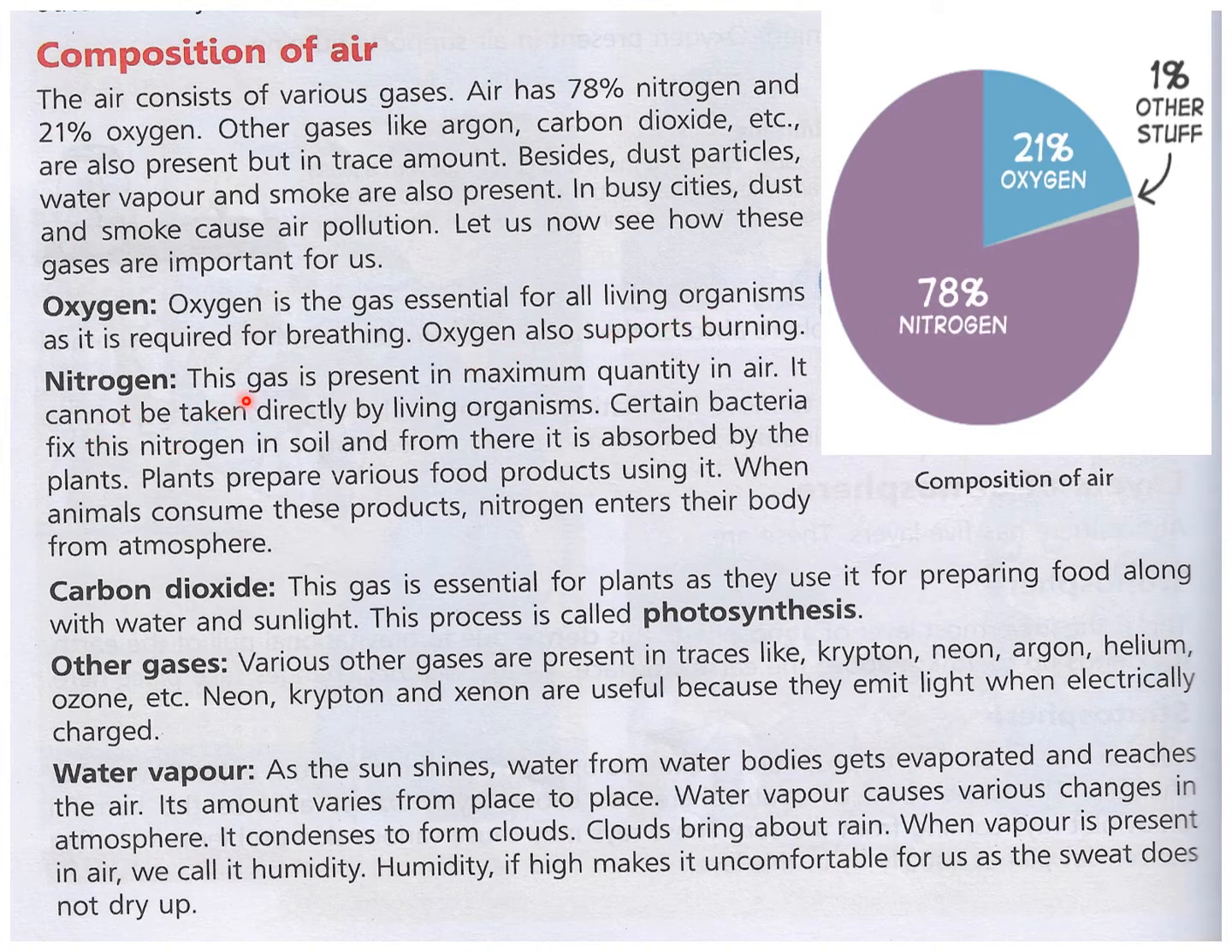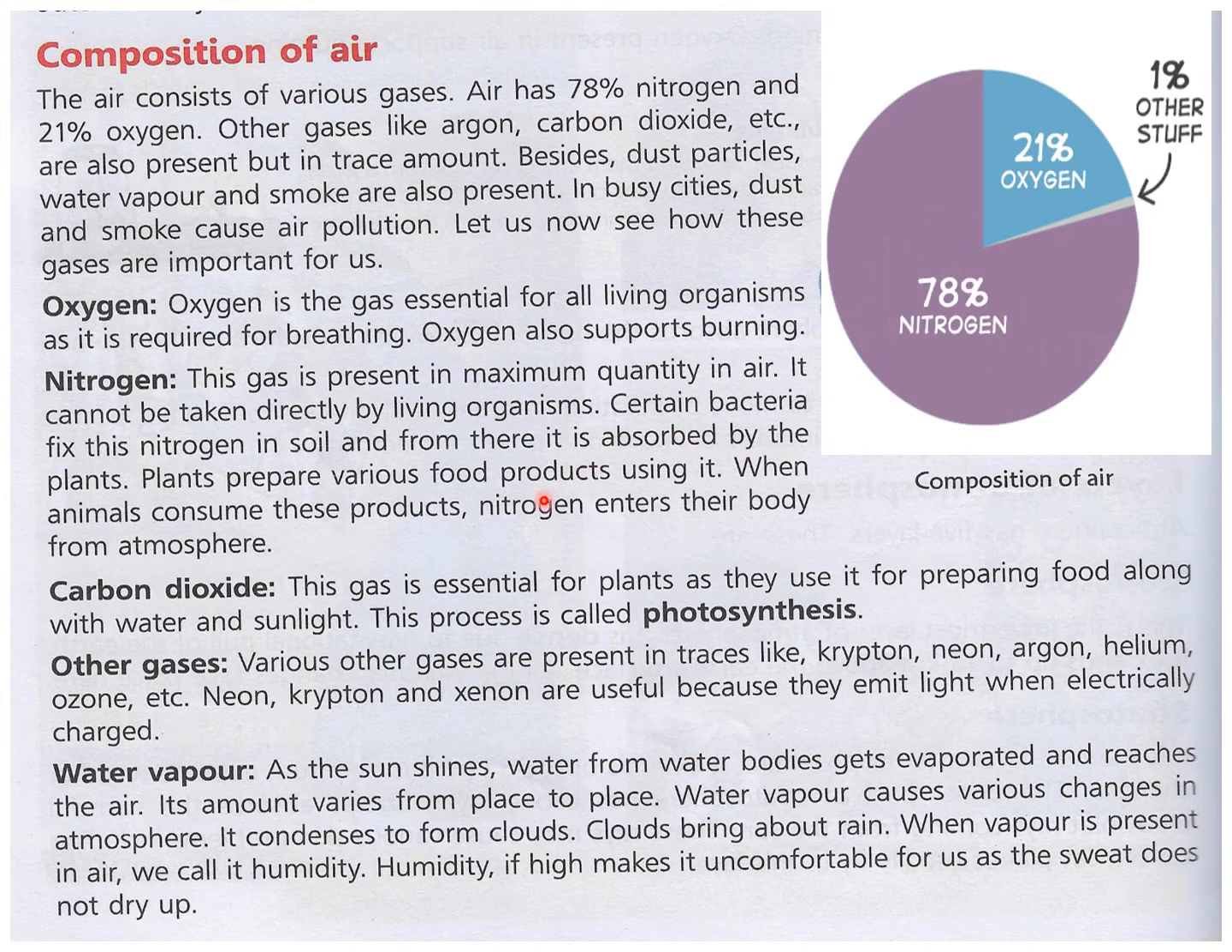Then nitrogen. This gas is present in maximum quantity in air. It cannot be taken directly by living organisms. Certain bacteria fix this nitrogen in soil and from there it is absorbed by the plants. Plants prepare various food products using it. When animals consume these products, nitrogen enters their body from the atmosphere. So you all know when we breathe inside, this nitrogen goes inside our body, but we do not use it. It comes out again as it is when we breathe out. So we cannot take nitrogen directly, just like we use oxygen.